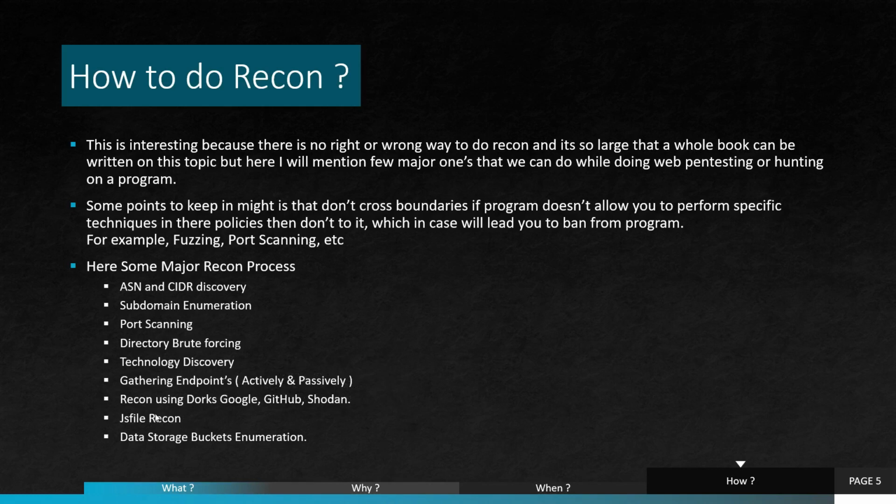And also doing recon using Google Dorks, GitHub Dorks or Shodan Dorks, and also JS file recon and data storage bucket enumeration, for example S3 buckets, Google buckets, enumerating for those things.